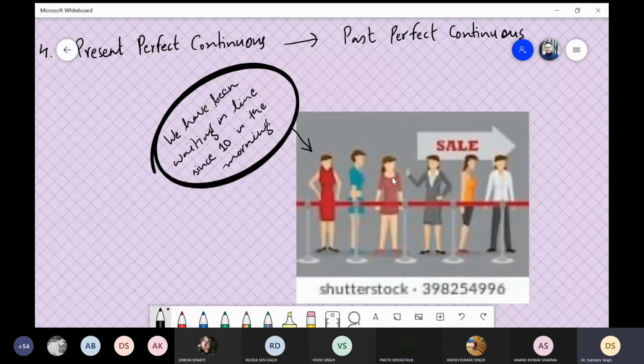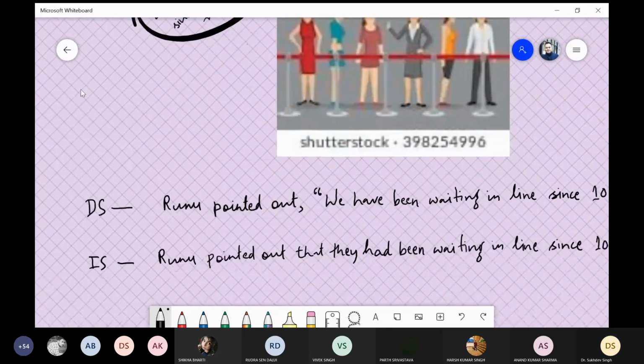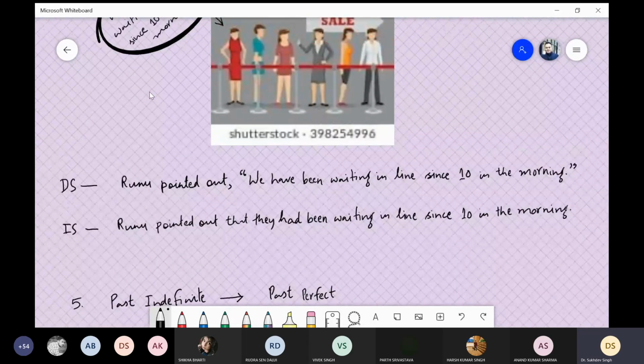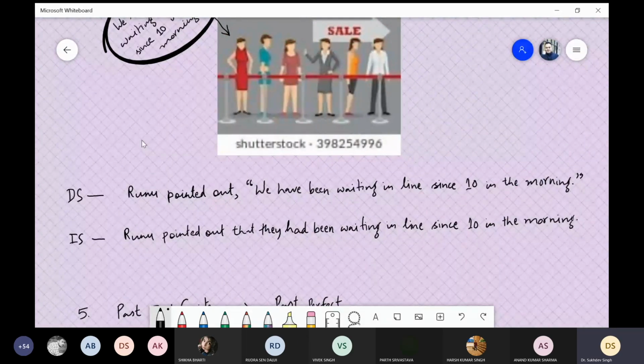One of the consumers at the end, she says, we have been waiting in line since 10 in the morning. So this is the present perfect continuous tense. Now we will convert it into first the direct speech. Suppose this consumer's name is Runu, and Runu is pointing out. All this element has been imagined by us correctly, not incorrectly. So many things you need to imagine yourself.